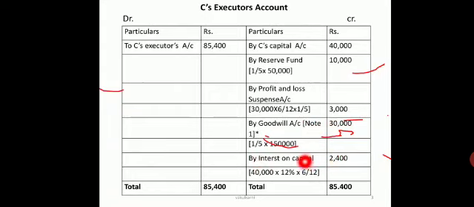Next I have to write interest on capital, which is 40,000 into 12 upon 100 into 6 upon 12. So 12% of 40,000 amounts to 4,800. This is again given up to the period of 6 months, that is half year. It goes to 2,400. Now take the total. Your total should be 85,400. So the executor is going to get 85,400. Now we'll see one more problem.